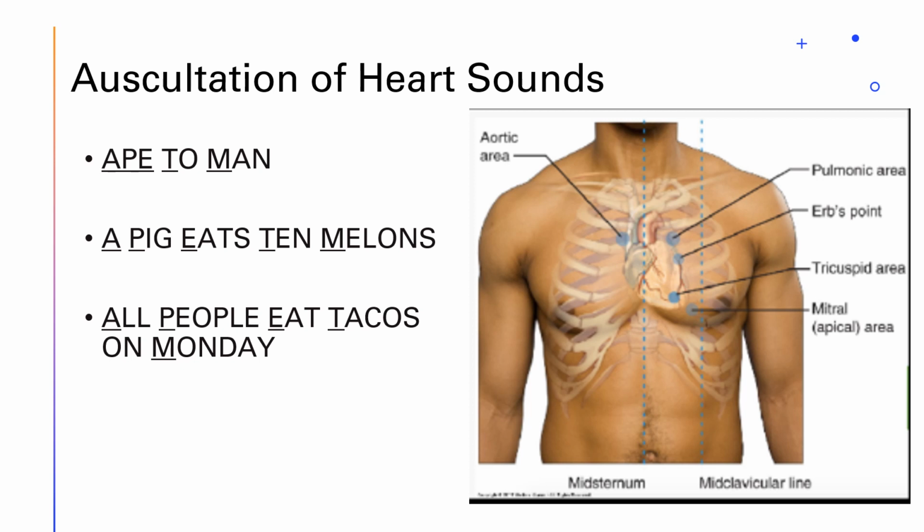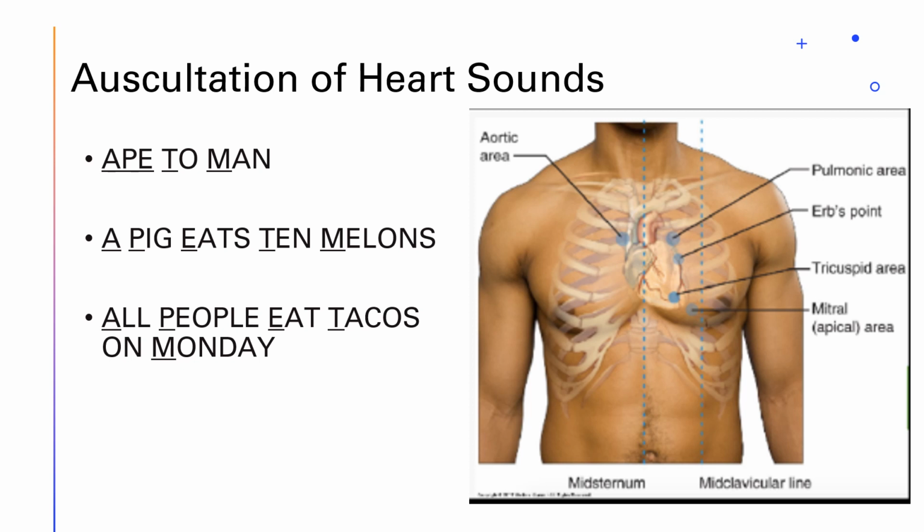And lastly, we move down and laterally to the mitral/apical location, which is the fifth intercostal space at the mid-clavicular line. If we see a heave that we mentioned earlier, this is the spot where we would most likely see it. This is also the spot we use when we need to count the heart rate. We call the heart rate at this location the apical heart rate or the apical pulse, and we use that apical pulse for things like giving medications that are going to affect the heart rate and blood pressure.